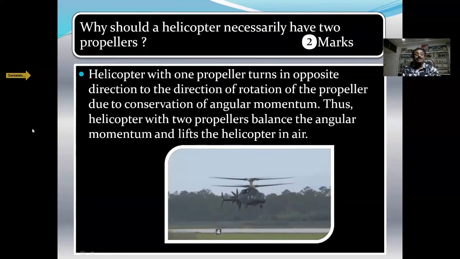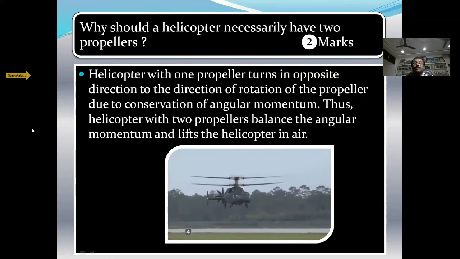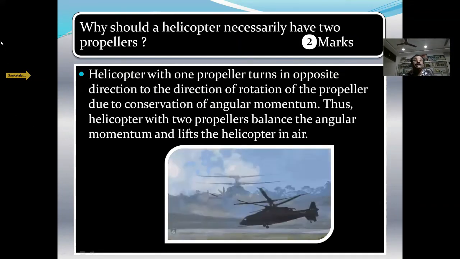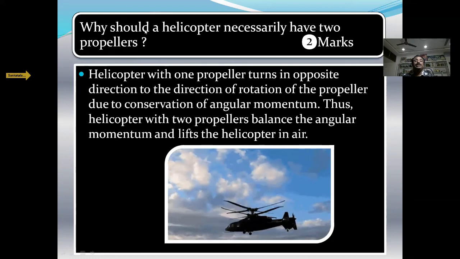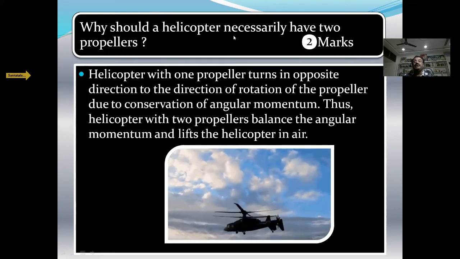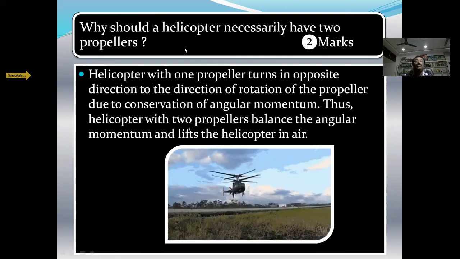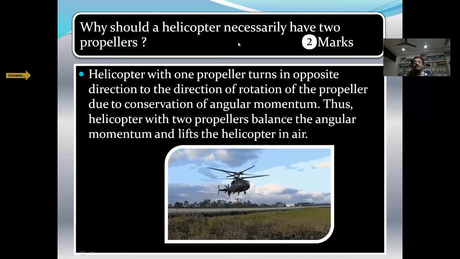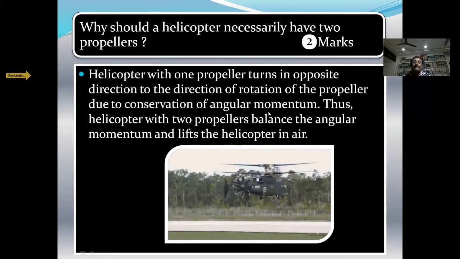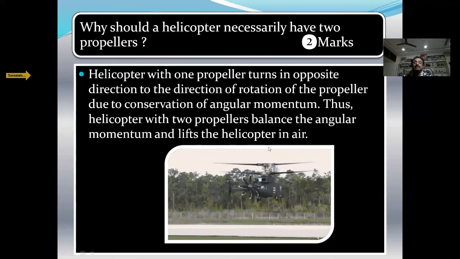Now there are some very short answer questions framed in the textbook. Now you go through these questions. Why should a helicopter necessarily have two propellers? It is a 2 marks question. You see here, the helicopter has two propellers.